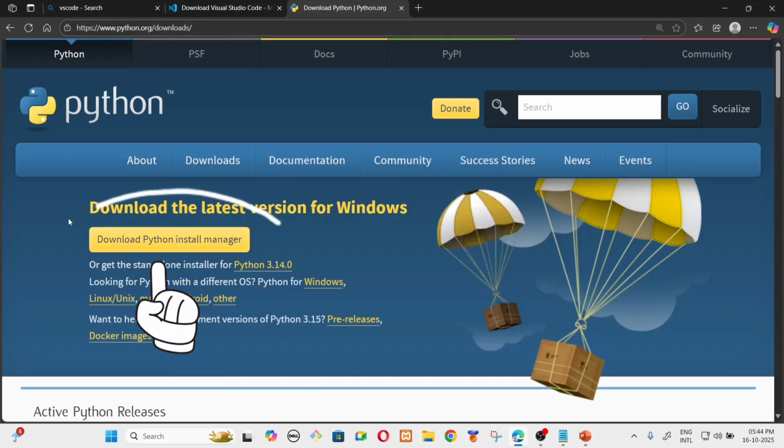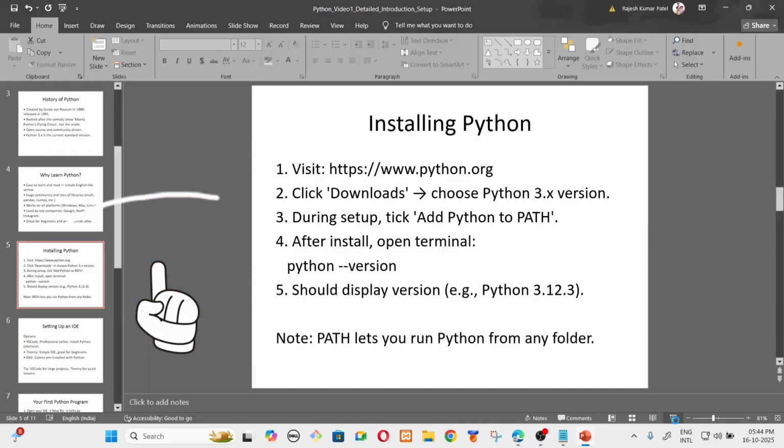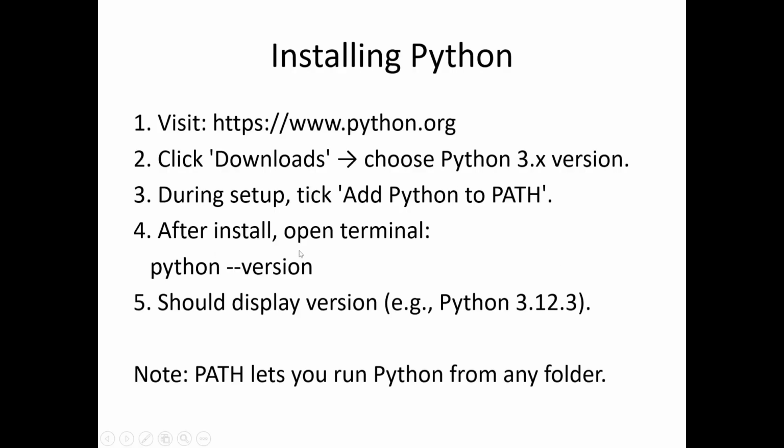From here you can download it. If you click on this, you will download it. When you are installing Python, remember to add Python to the path of your system. Means if you run a program, your system should recognize that Python is available with this version.